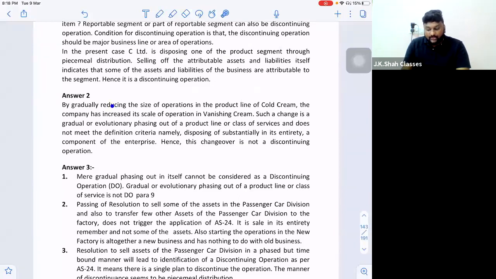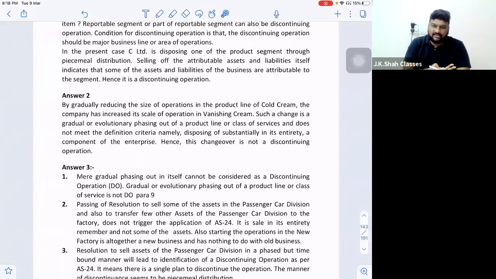By gradually reducing the size of operations in the product line of cold cream, the company has increased its scale of operations in vanishing cream. Such a change is a gradual or evolutionary phasing out of a product line or class of service and does not meet the definition criteria, namely disposing of substantially in its entirety a component of an enterprise. So you are not selling off your component, you are just changing your product lines, which is very common